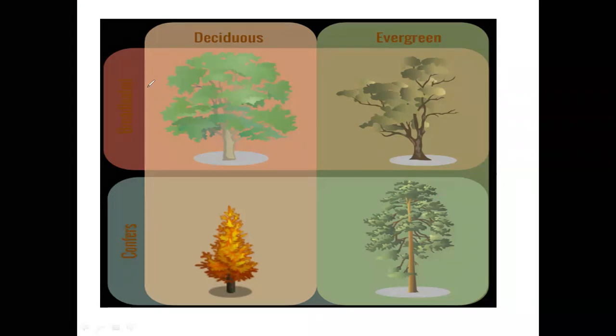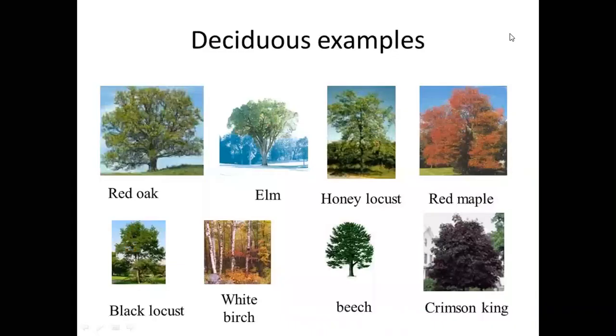Here, this is a deciduous tree, and this is an evergreen tree, right? This is a conifer. This is an example of conifers given. Here, the deciduous examples: red oak, honey locust, red maple, crimson king, beech, white beech, black locust, right?